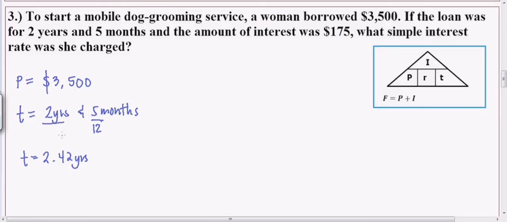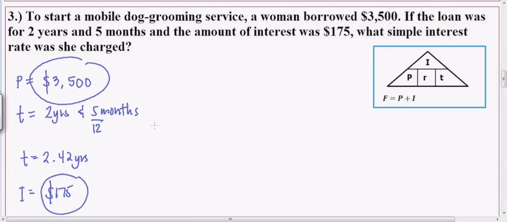Eh, may 2 years ka pa dito. So, i-add mo lang yun. Okay? So, yun yung gagamitin nyo. 2.42. And then, ano pang given? So, the amount of interest, it was $175. So, ang interest daw ay $175. So, nangutang siya ng 3.5. Tumubo yung pera ng $175.